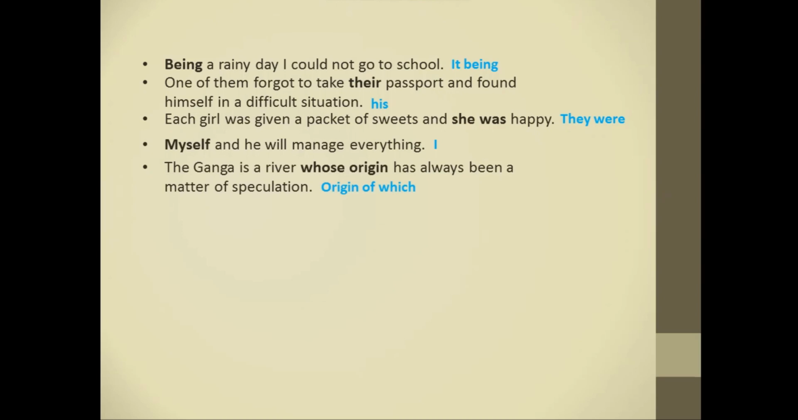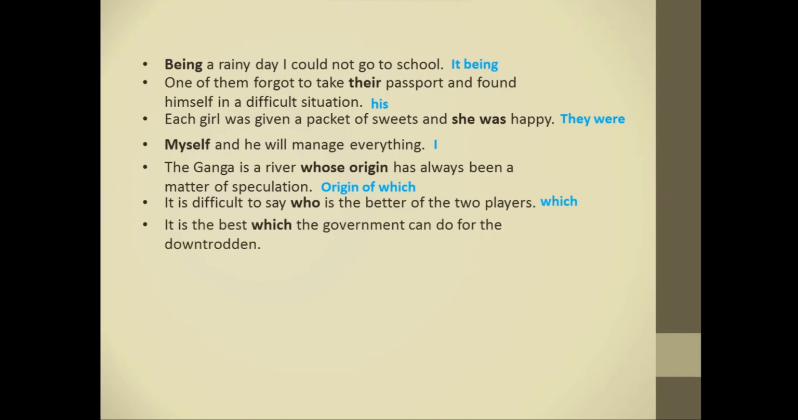Next, it is difficult to say who is the better of the two players. Here, again we are making choice between two players, so which should be used. Next, it is the best which the government can do for the downtrodden. Here, that is used in place of which, as a superlative degree is followed by that.